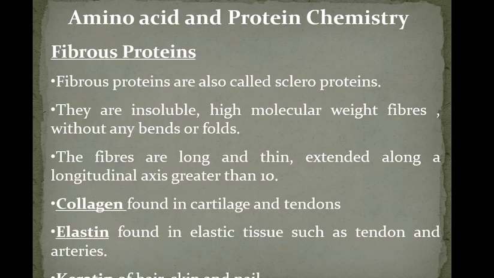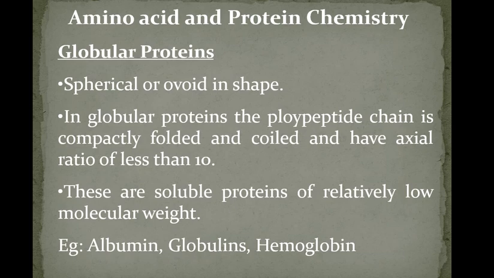So collagen, you can see, is a fibrous protein. Collagen is found in the cartilage and tendons of the body. Elastin is found in the elastic tissue such as tendons and arteries. Keratin is another fibrous protein found in hair, skin, and nails. Globular proteins, as I said, may be spherical or ovoid in shape. These are soluble proteins, of relatively low molecular weight, and examples of globular proteins are albumin, globulin, and hemoglobin.